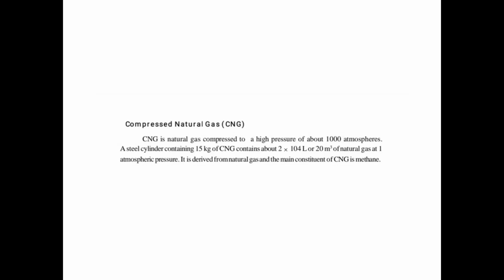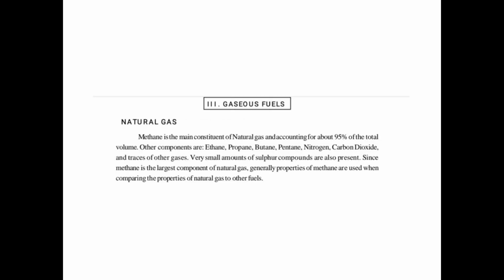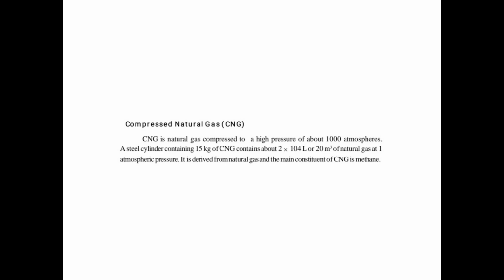The compressed natural gas is another example of gaseous fuels. CNG is natural gas compressed to a high pressure of about 1000 atmospheres. A steel cylinder containing 15 kg of CNG contains about 2 × 10^4 L or 20 m³ of natural gas at 1 atmospheric pressure. It is derived from natural gas and the main constituent of CNG is methane.